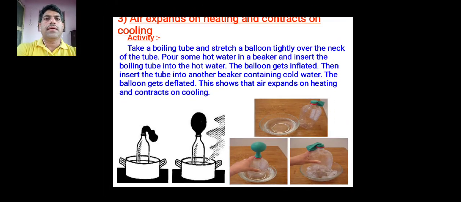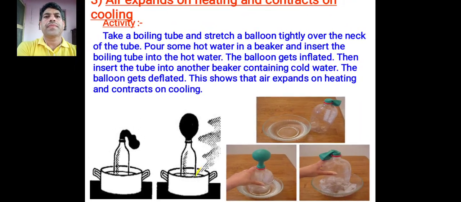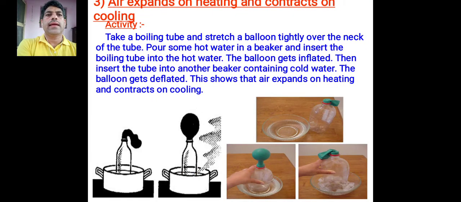Next thing is air expands on heating and contracts on cooling. For this, there is an activity. Take a boiling tube and stretch a balloon tightly over the neck of the tube.